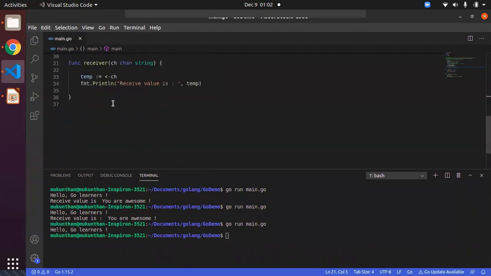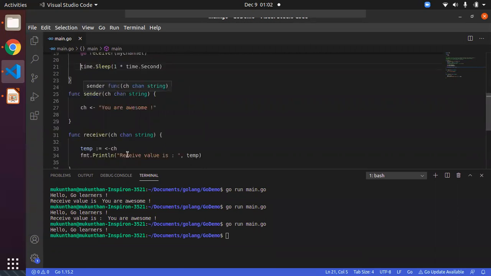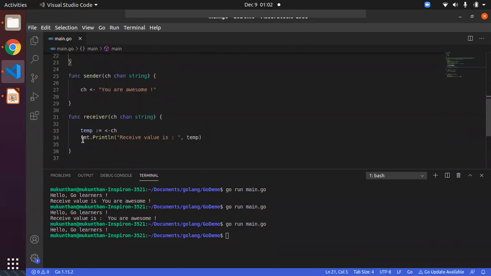So let's say after the receiver function has been called we print that value. Again, if you want to see the channel value, it will not be there, because this will be sent with a pointer. That means you are just sending the address reference.